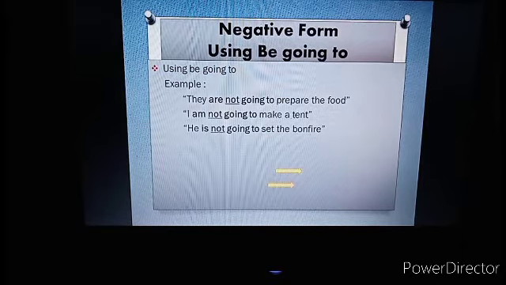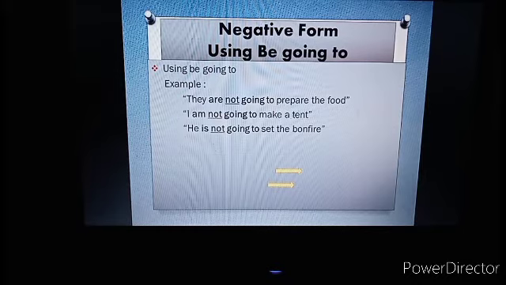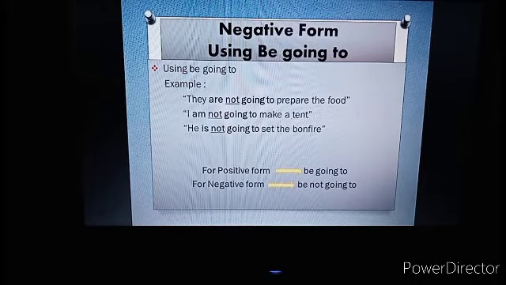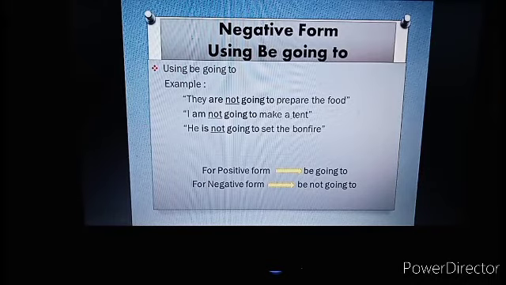Don't forget the position of not is after to be. They are not going to prepare the food. So we can conclude that for positive form, be going to. For negative form, be not going to.